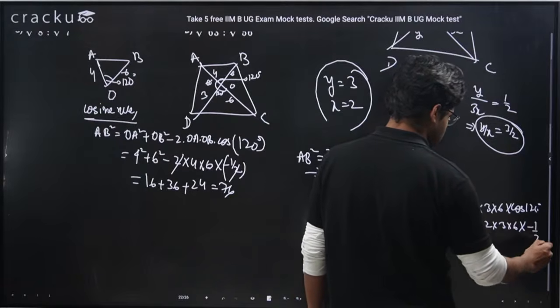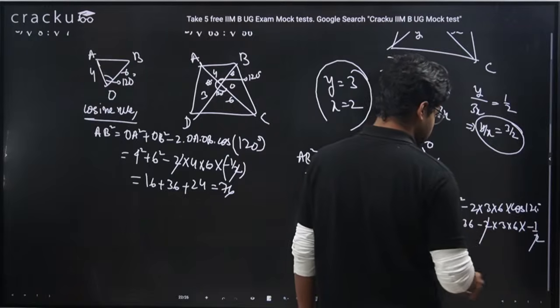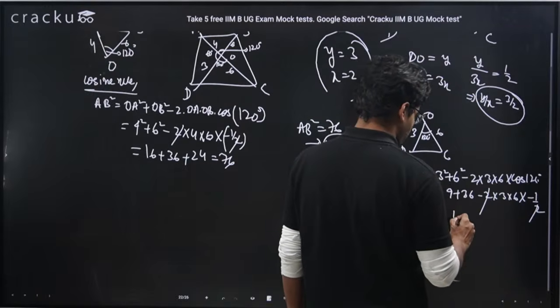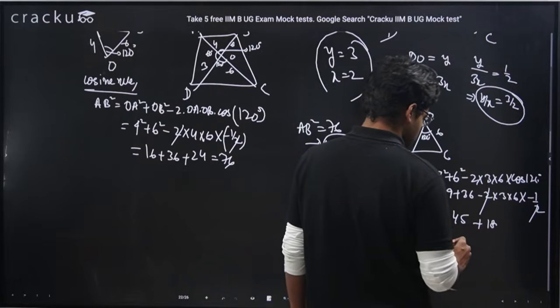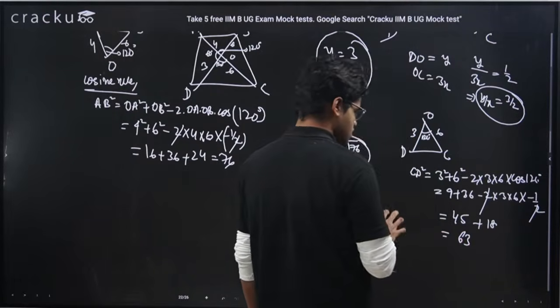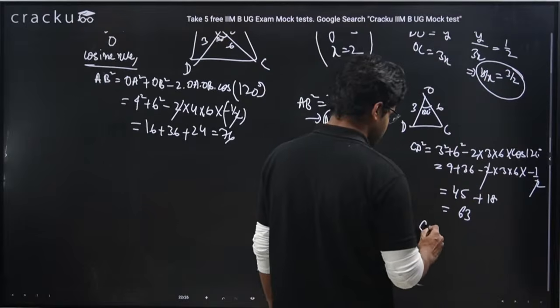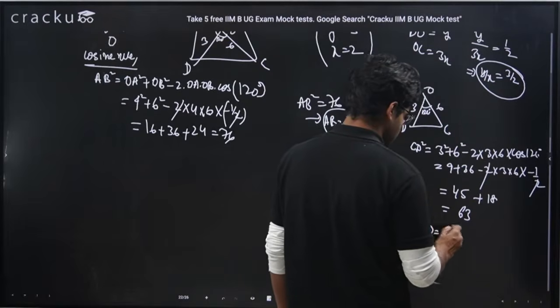Cos 120 is minus half. 2 I can cancel. 9 plus 36 is 45. 45 plus 18, which is 63. CD square is 63, means CD is root 63.